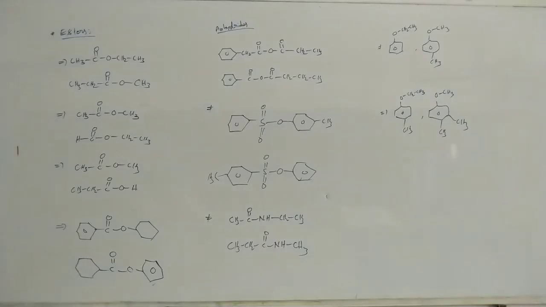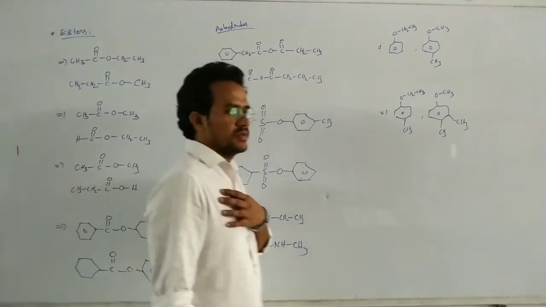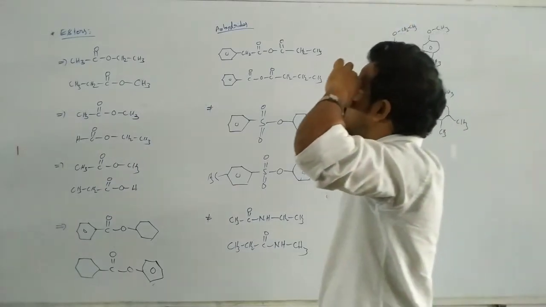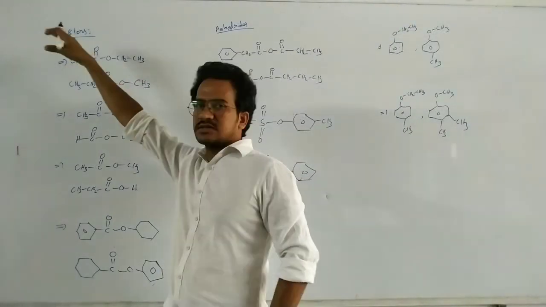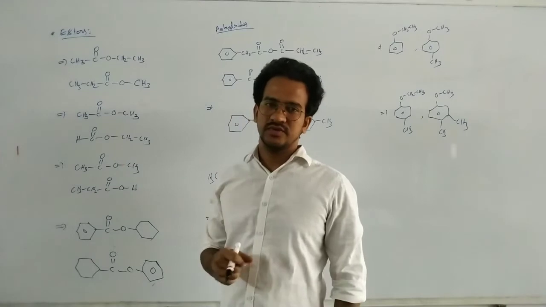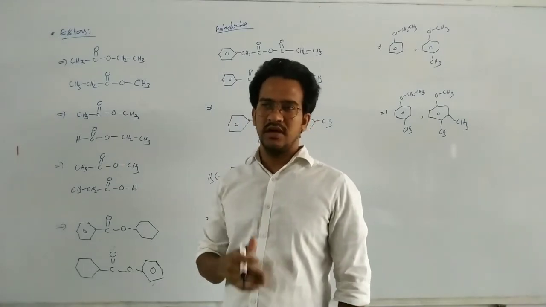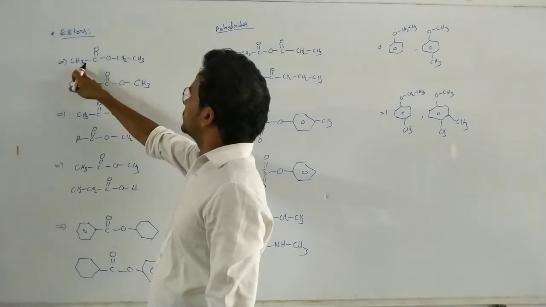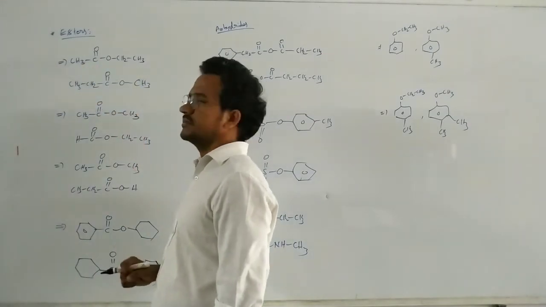Here we can see some more examples for the metamers. In esters actually, esters also have bivalent functional groups. So those can exhibit the metamerism. So on this side methyl, on this side ethyl.